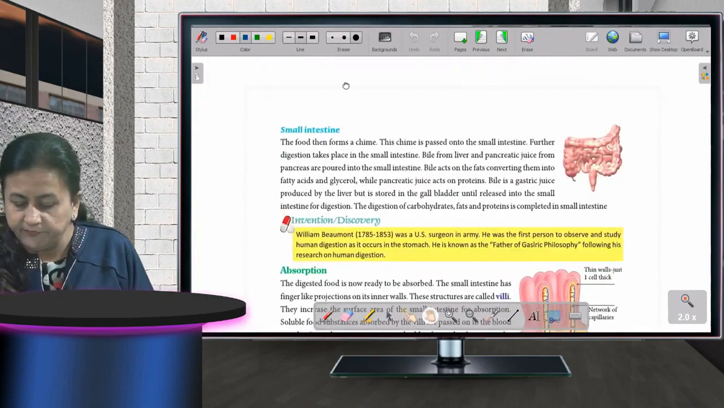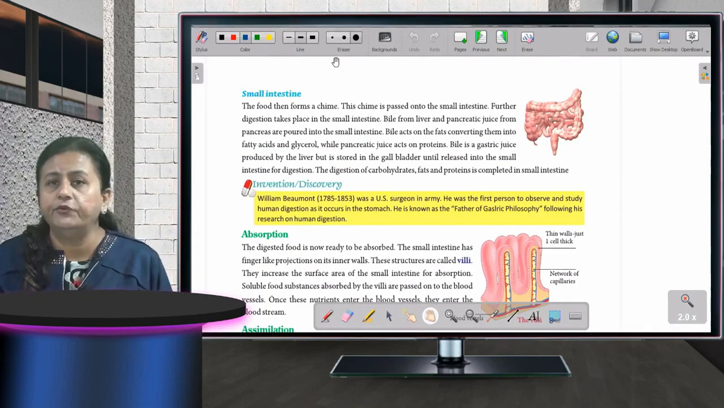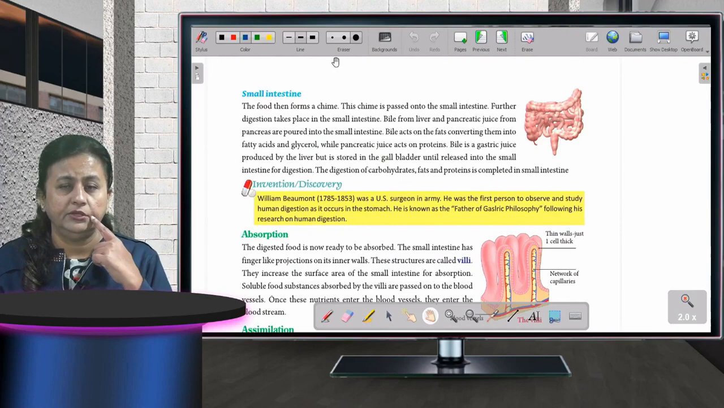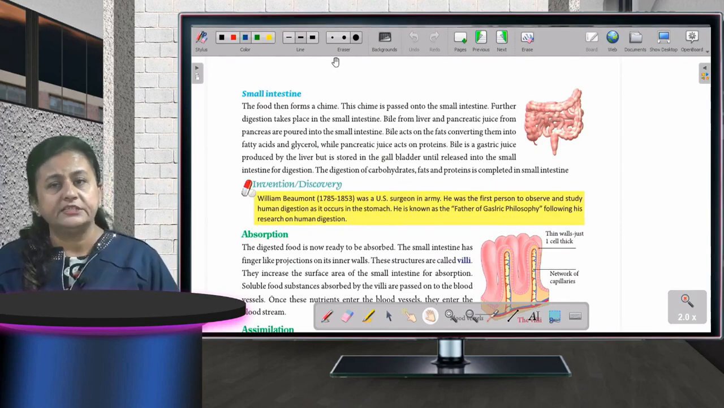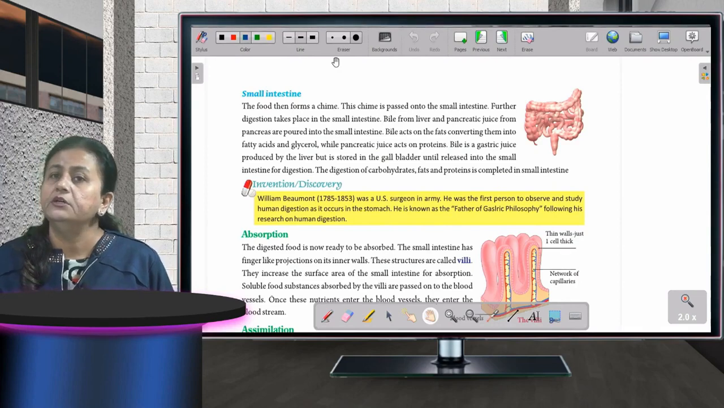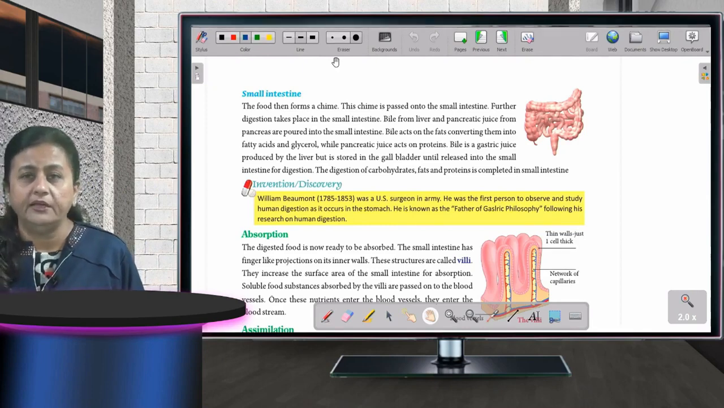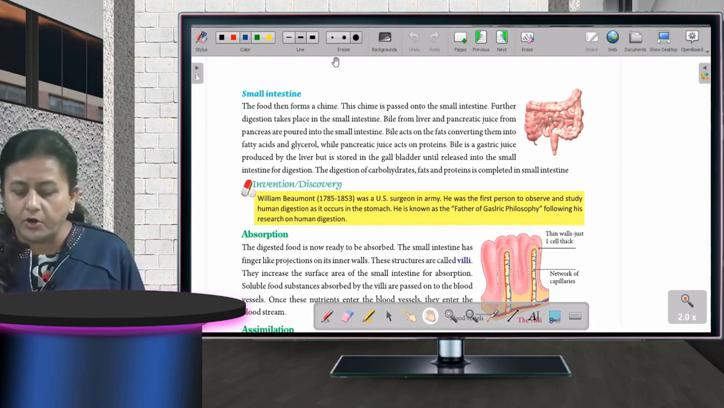You all can see the small intestine. After this, the food is entering into the small intestine. First it was in the mouth, then the esophagus, then the stomach, and after that it is entering into the small intestine. Here, this is the most important part. Okay, everything is happening in the small intestine.